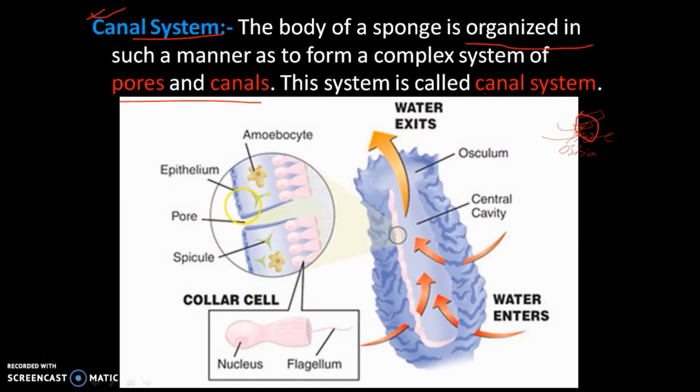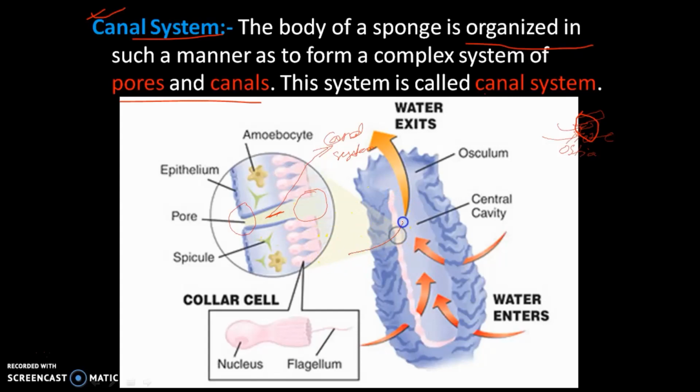Here the pores are on the outside part, and this is the inside part of the body, and in between, the canals present form the canal system. A group of canals present we call the canal system.